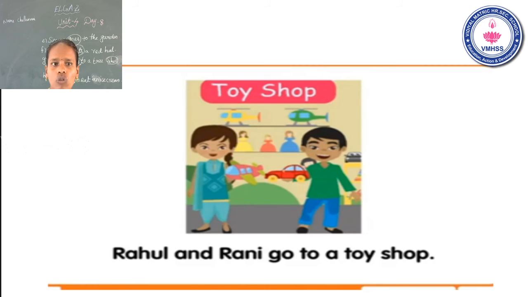Okay. Now look at the slide carefully, students. This is your grammar part. Rahul and Rani go to a toy shop. Rahul and Rani go to a toy shop. Listen carefully. Rahul and Rani go to a toy shop. See the next slide.